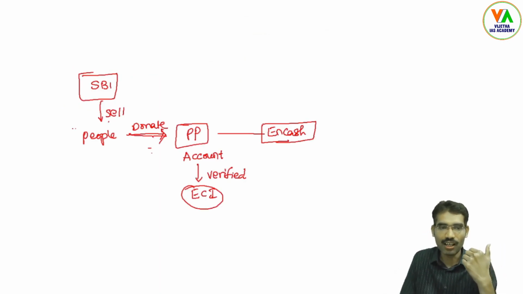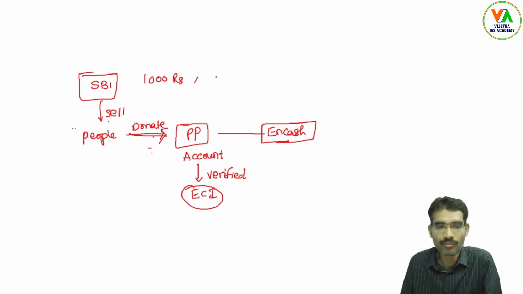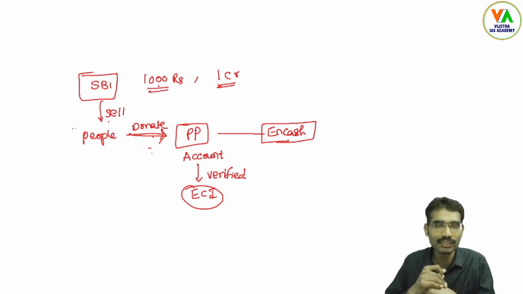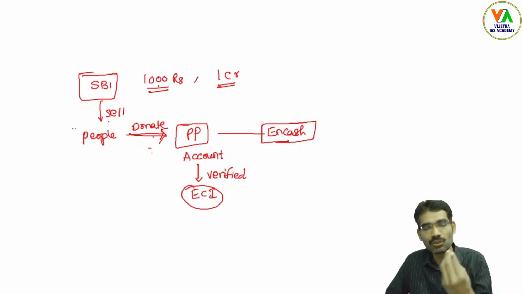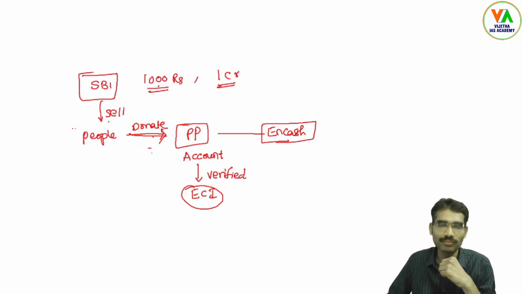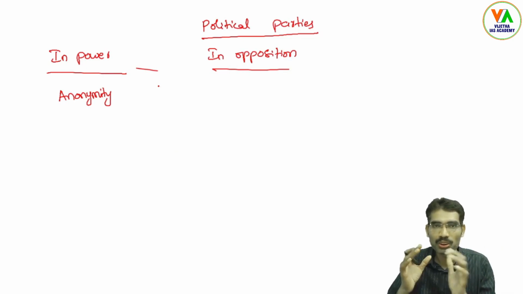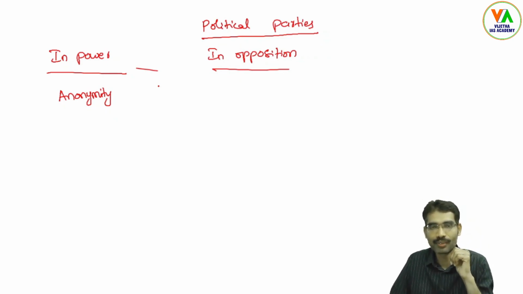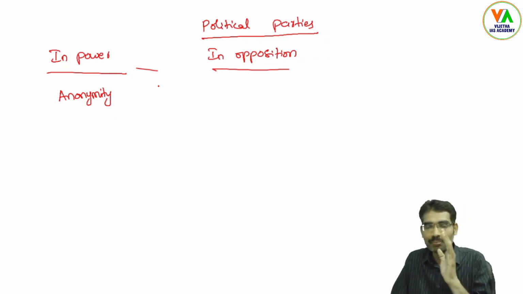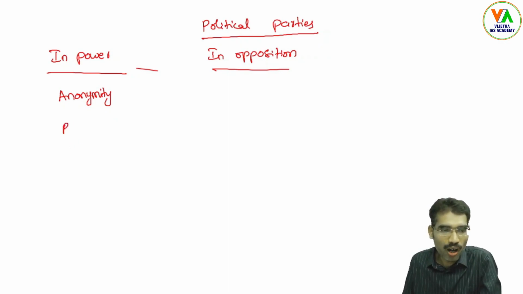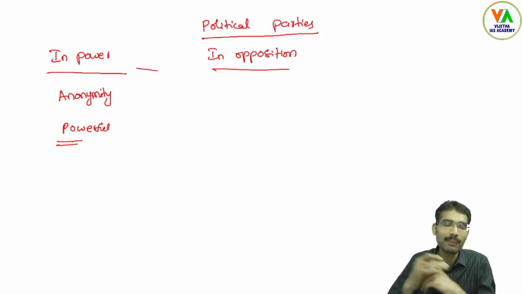Here the donations are from a minimum of 1000 rupees to 1 crore rupees. These bonds are denominated at 1000, 10,000, 1 lakh, 10 lakh and 1 crore. A recent report is saying that most of these bonds have a value of 1 crore rupees. What does it mean? That means powerful people or powerful business people might be purchasing these